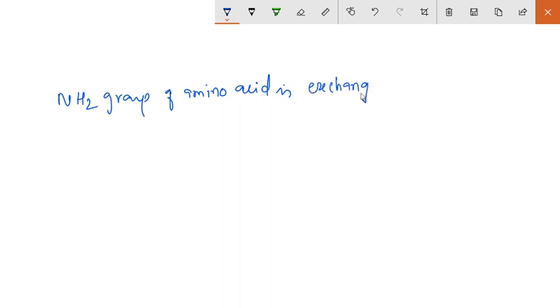Okay, this, the NH2 group of amino acid is exchanged with, त्या ठिकाणी एक्सचेंज होतो हा ग्रुप with keto group on organic acid.